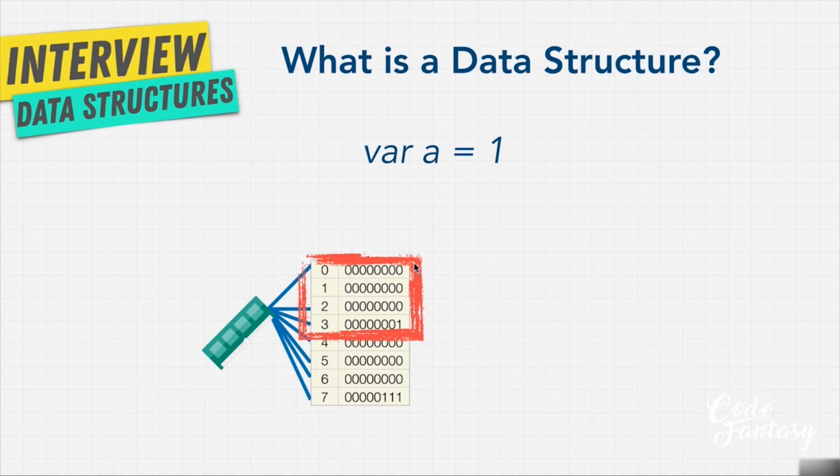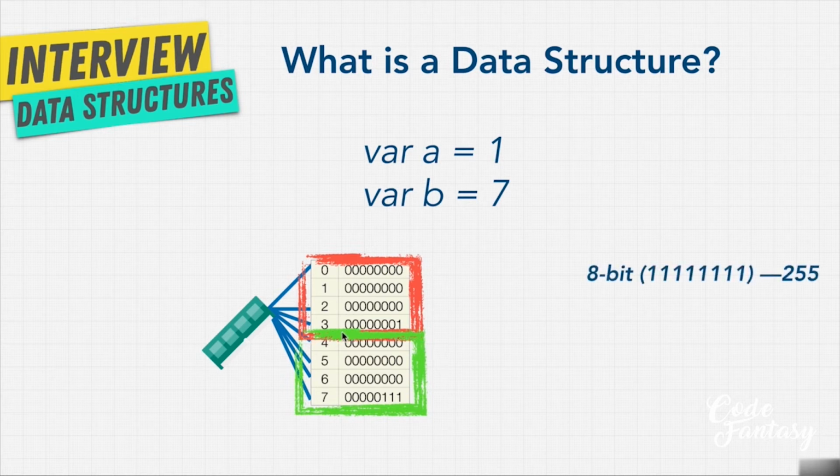Why 32 bits? Because 8 bits, which is 1 byte, times 1, 2, 3, 4. So 8 times 4 is 32 bits. We can store 32 bits of information. And this bit of 1, you can see here, 0, 0, 0, 0, 0, 0, 0, 0, 0, and 1, is stored now in memory 0, 1, 2, 3, or the address 0, 1, 2, 3. If we have another variable b equals 7, we would store it in the next block over here in our RAM.